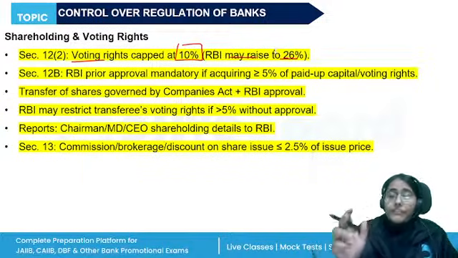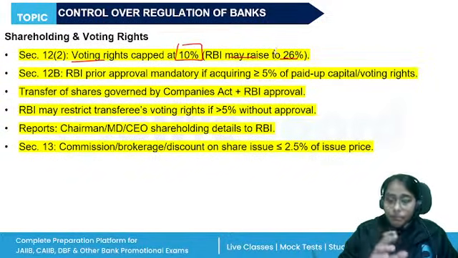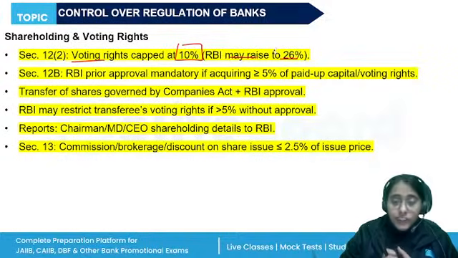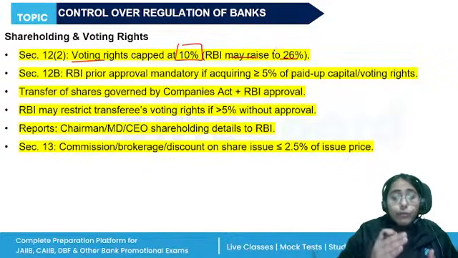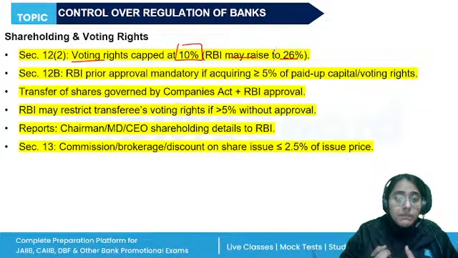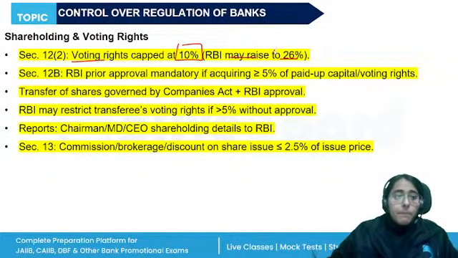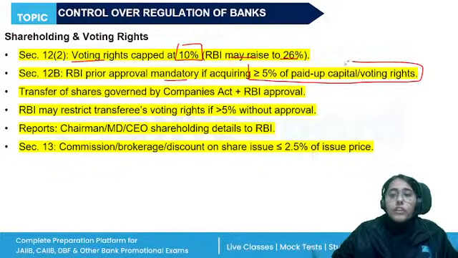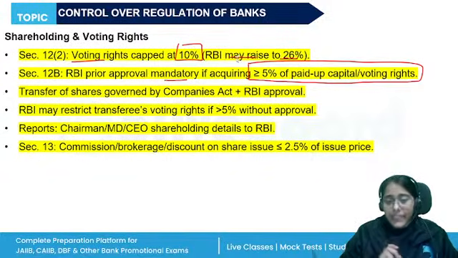And when we are talking about the paid up capital, if anyone is getting shares that make them a holder of more than 5% of the paid up capital, then they need to get RBI's approval. Prior approval is mandatory if someone is acquiring more than 5% of the paid up capital or the voting right.